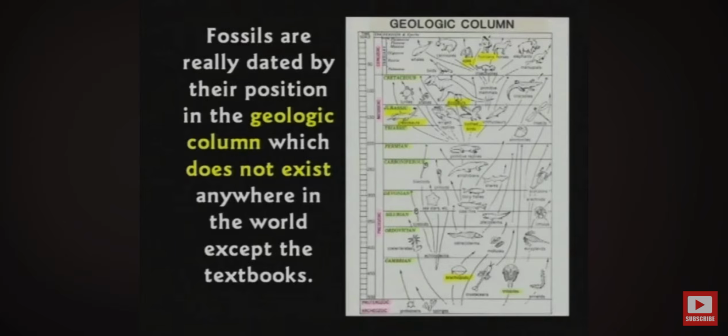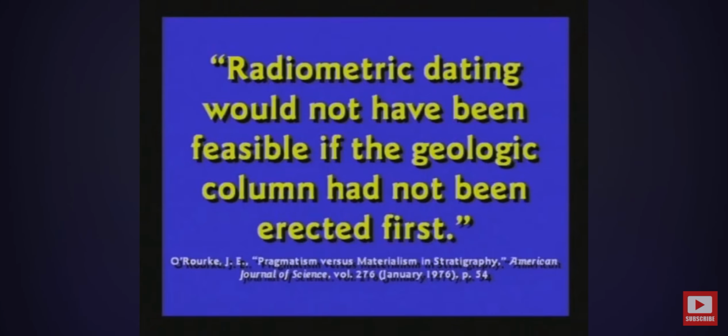Carbon dating? Okay. Actually, fossils are dated by their position in the geologic column. They are not dated by carbon dating or potassium-argon, rubidium-strontium, lead-208, lead-206. None of those matter. A fossil is dated by the position in the geologic column. They're called index fossils. This guy admits it. Radiometric dating would not have been feasible if the geologic column had not been erected first.